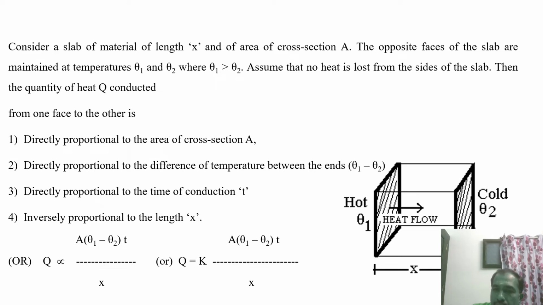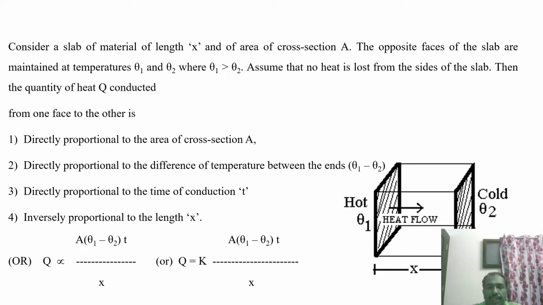So what are the factors favorable for the heat conduction? The quantity of heat conducted is directly proportional to the area of cross section, directly proportional to the difference of temperature of the two media, theta 1 minus theta 2, directly proportional to the time, and inversely proportional to the length x. So if the thickness is very small, the heat is conducted fast. If the thickness of the layer is very high, the heat flow is slow.